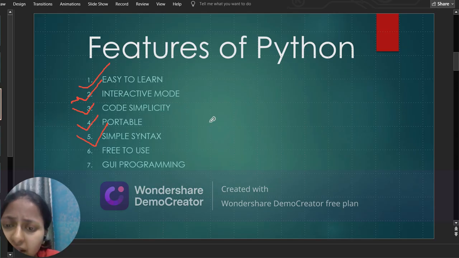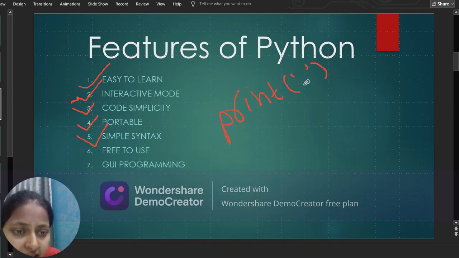You just need to learn these points. For example, if you want to print anything, you just have to write print, and inside this we need to cover it with brackets, and inside these brackets we write the text. Sorry, I need the eraser.